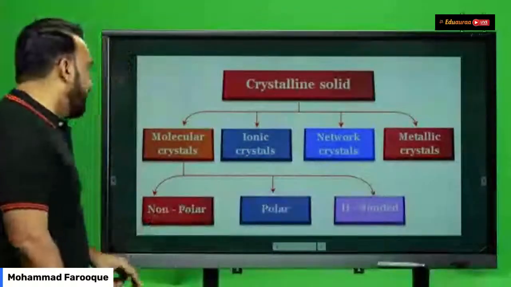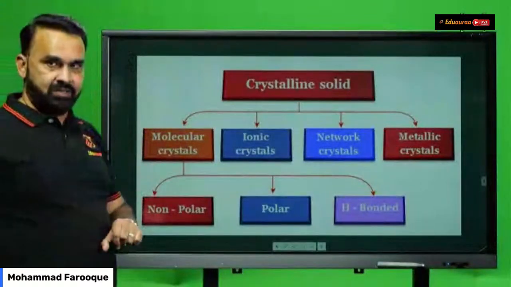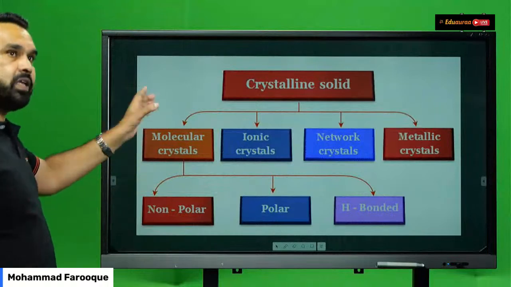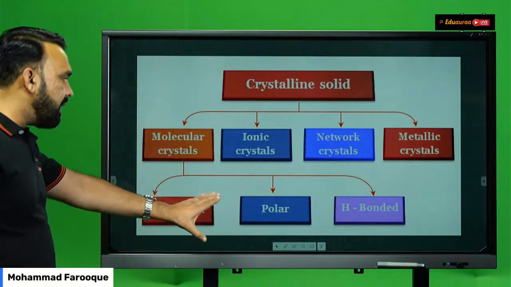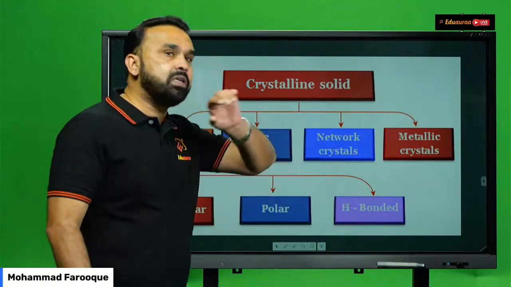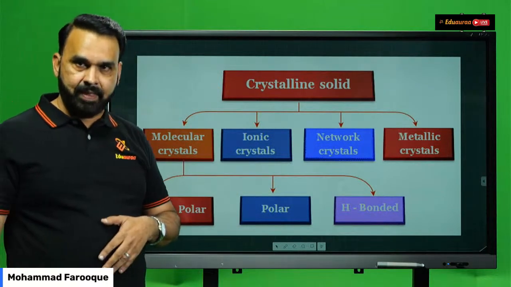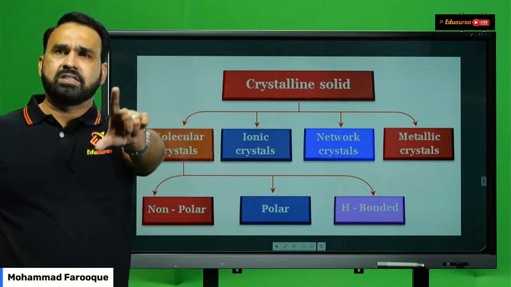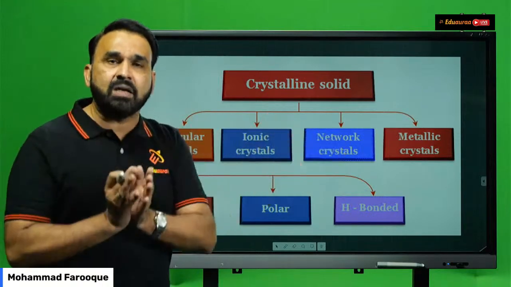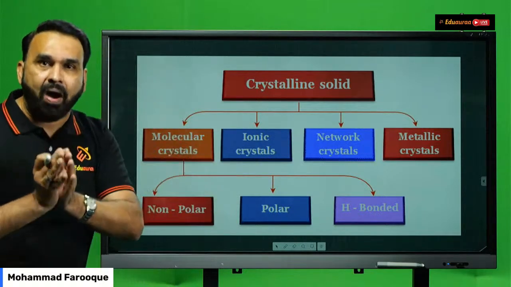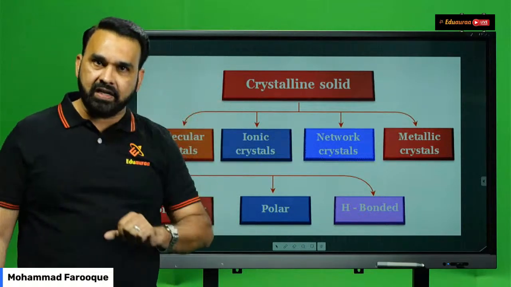Now we know that molecular crystals are further classified into 3 types: non-polar, polar, and hydrogen bonded molecular solids. Now in case of molecular crystals, remember in short, students, which are the particles of the solids? Molecules. If the particles are molecules, it forms the molecular solids.